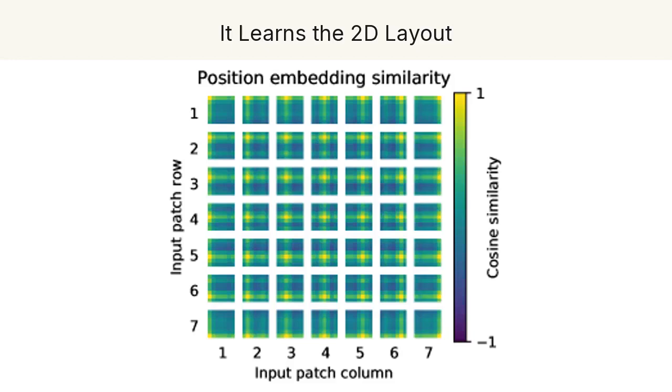Remember those position embeddings, which started as random vectors with no idea of geometry? This grid shows how similar each patch's learned position vector is to every other. The bright diagonal structure means patches in the same row or the same column ended up with similar embeddings. In other words, with no hints at all, the model figured out the two-dimensional layout of the image, that this patch is near that one, purely from the data.